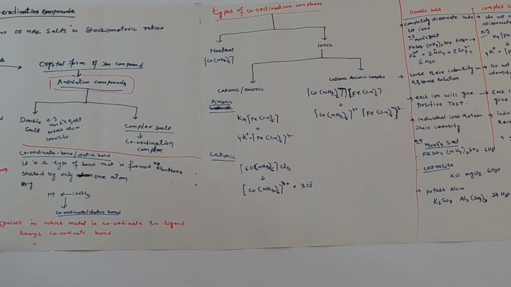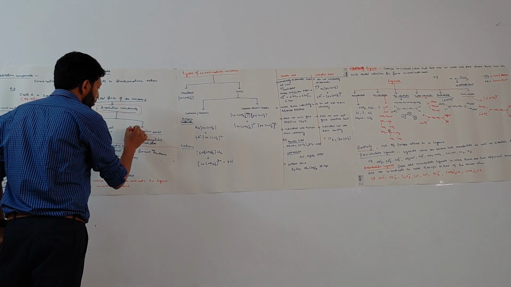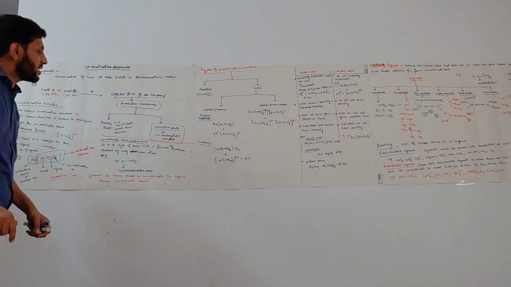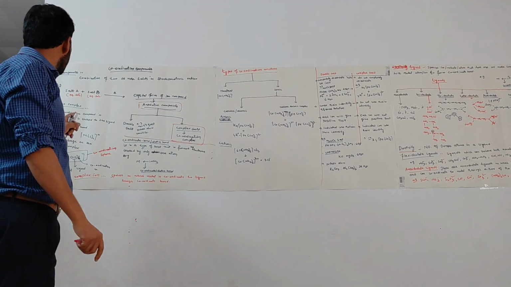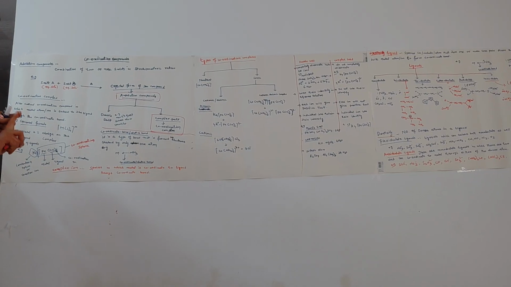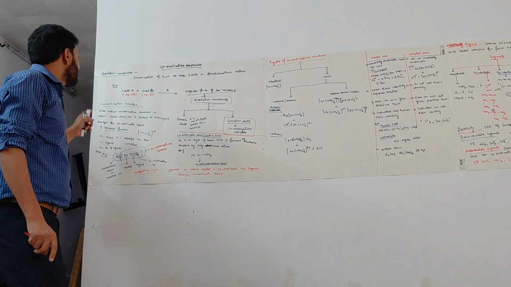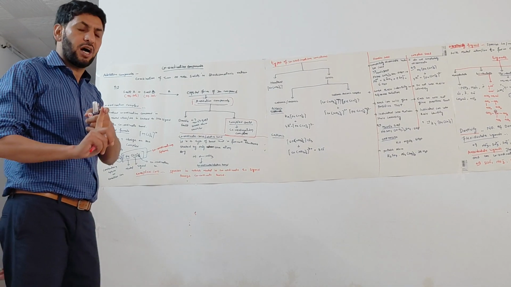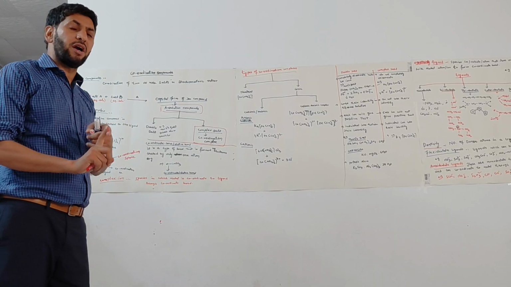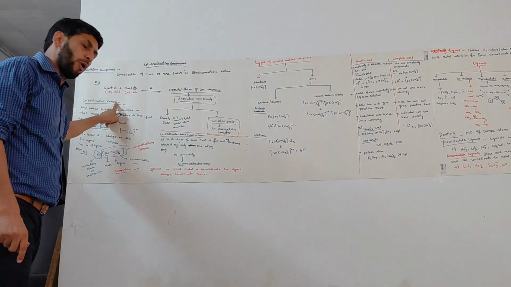Now we have to fix today's chapter. It belongs to the coordination complex or coordination compounds. What are coordination complexes or coordination compounds? Coordination compounds are those in which the metal atom or ion is linked to the ligand through a coordinate bond, and those compounds are called coordination complexes or coordination compounds.